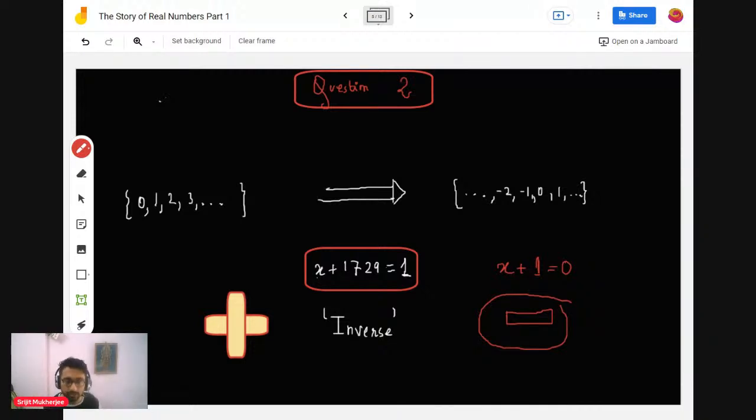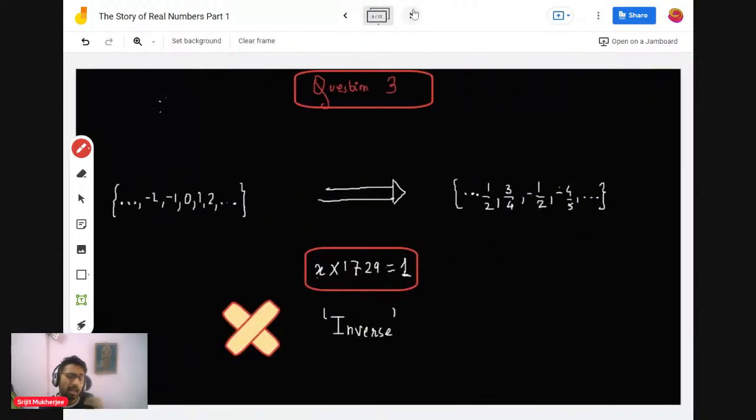So we asked two questions. Number one, the development of 0, that was x plus 1 is equal to 1, and the next question is about the inverse of 0, because we already discovered 0. These two questions together led to the development of integers, negative numbers. So what are the next steps for the other discoveries of numbers? The next steps are really simple, and they're very intriguing and enticing to the human mind.